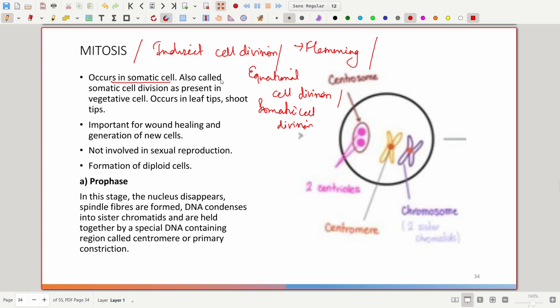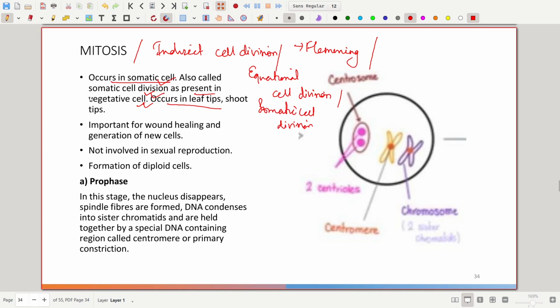It is known as somatic cell division as it occurs in somatic cells, also called vegetative cells, which helps in the growth and development of the organism. It occurs in the leaf tips and shoot tips.